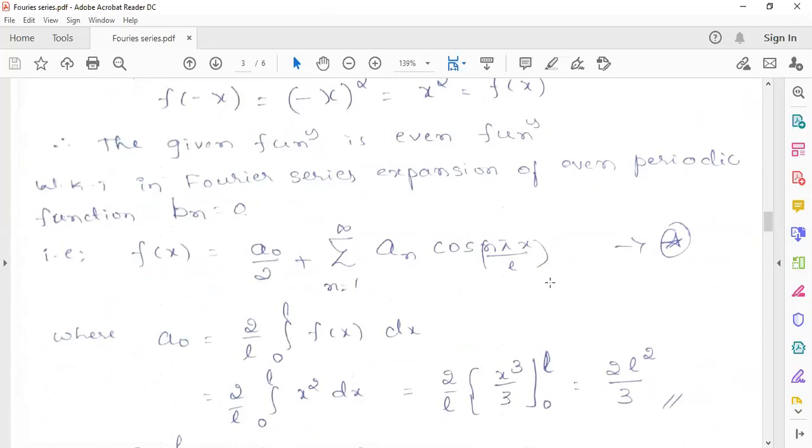Yes, sir, you said L cube. Not L cube, L square. How, sir? Just check. Integration of x square, but outside, 1 by L will be there, no? Oh, okay, yes, sir. L square by 3. Yeah, 2L square by 3.